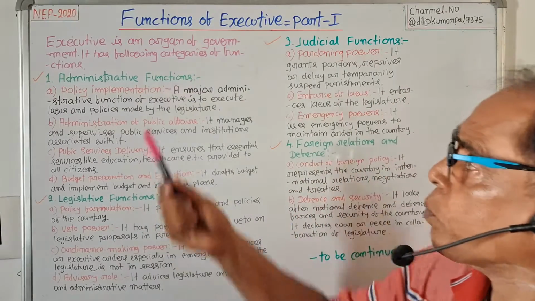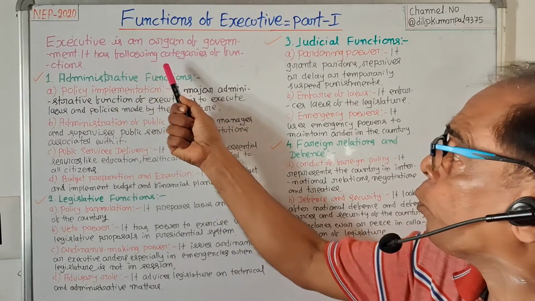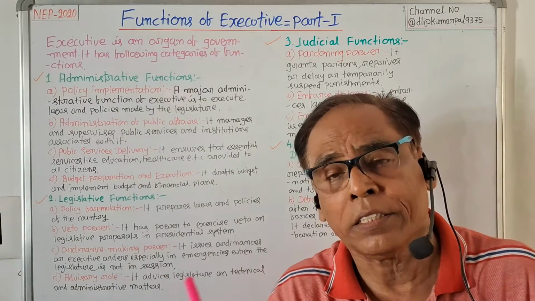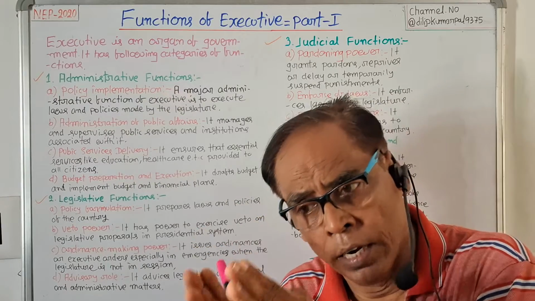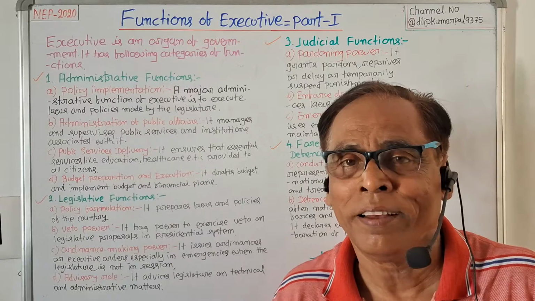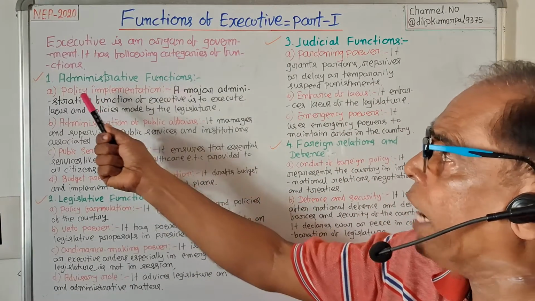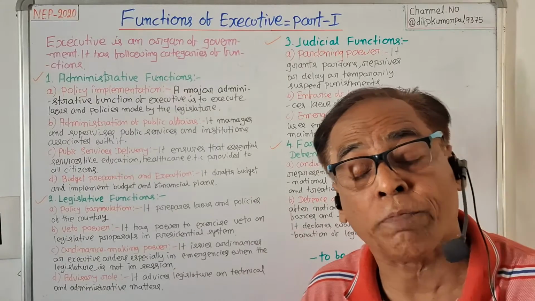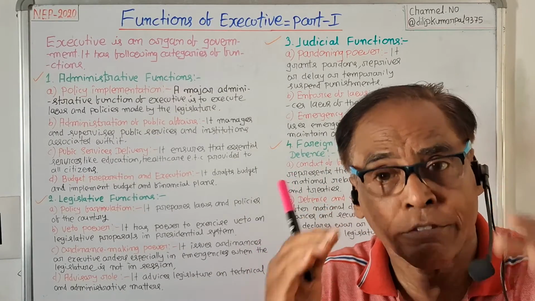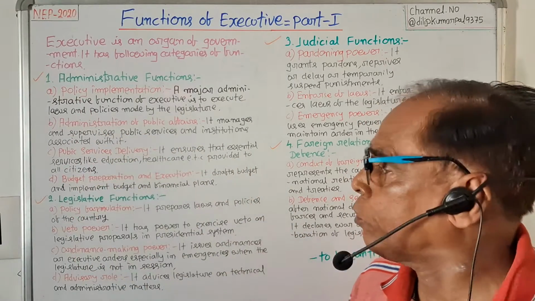Let us start. Executive is an organ of government. It has the following categories of function. Government has 3 organs: executive, legislature and judiciary. So executive is an organ of government and it has the following categories of functions. Number 1, administrative function. The first function of the executive is administrative functions. Under administrative functions of the executive, 4 important functions are included.